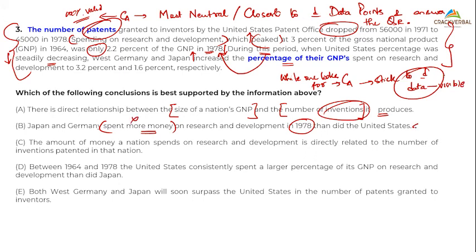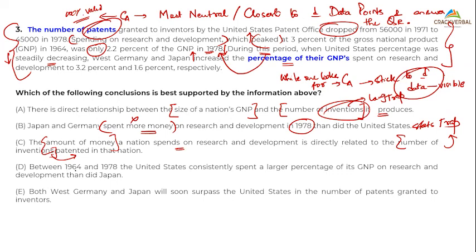This is a classic statistics trap. Next, amount of money. A nation spends an amount of money directly related to the number of inventions. Same trap. Again, a stats trap. Again, inventions, patented, this is. But this first one was a language trap. Invention and patent are not one and the same.